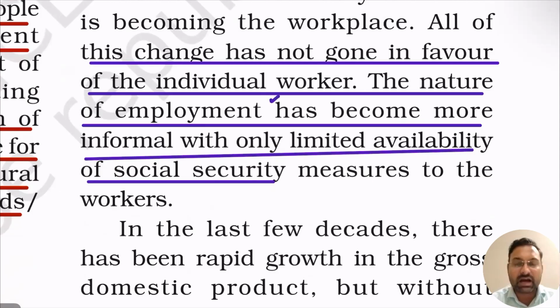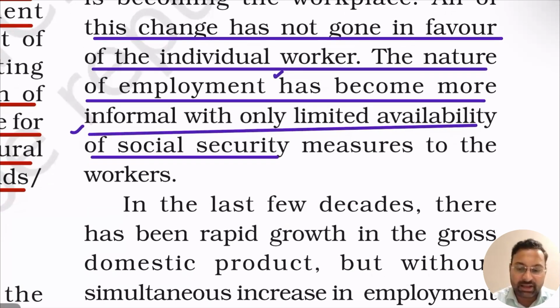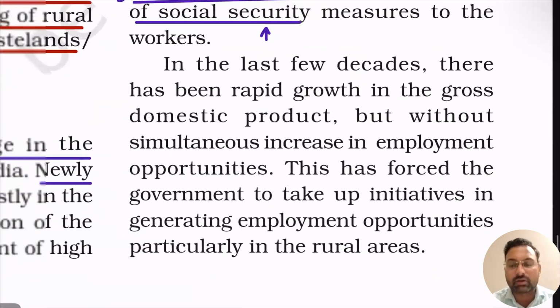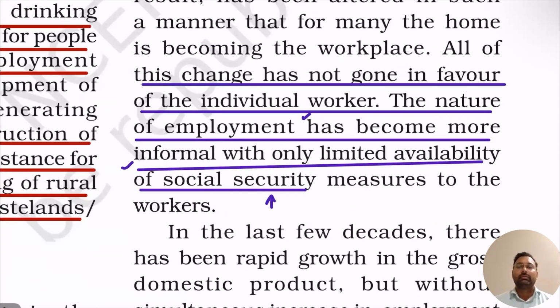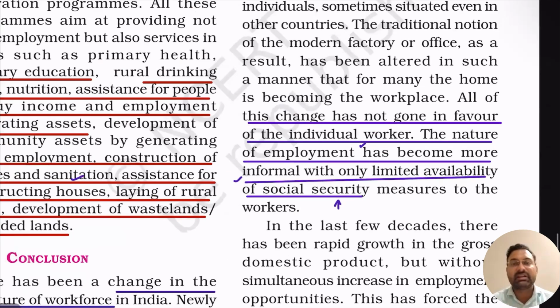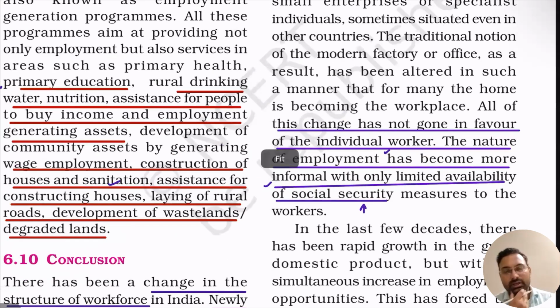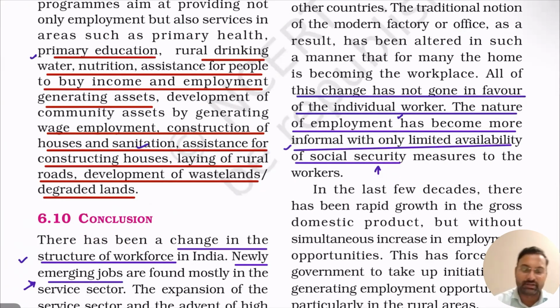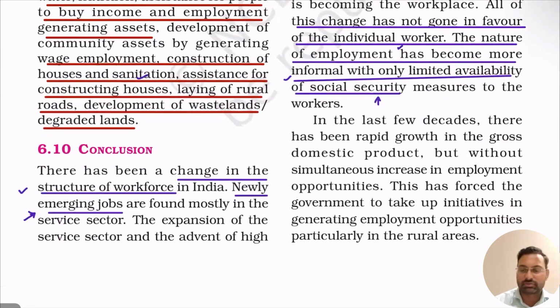as employees, the individual workers are not gaining anything from it, right? And employment has become more informal as compared to formal. So we have seen that people in the informal sector are increasing, right? And those informal sector people are not even getting social security benefits. So this type of issue is also cropping up because of the informalization of the workforce in India, right? So we have seen the different scenarios of employment as well as unemployment in India, and what the government has done to increase employment activities in India, right? What different schemes have been launched by the government, right?